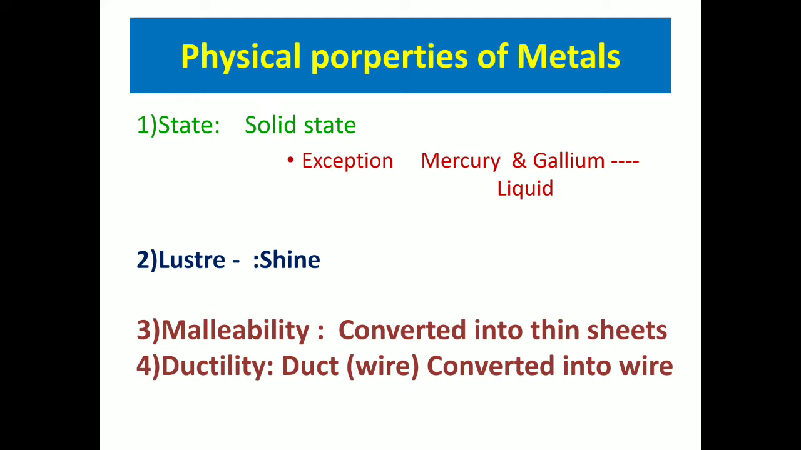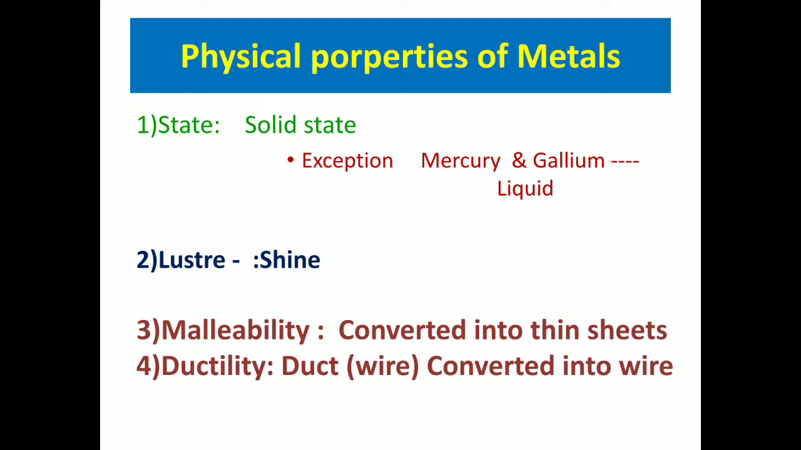So the next property is luster. Luster is shine. All the metals have a shine. Even if they become a little bit dull, if you scrub them, the shine returns again. So metals have luster, we call that shine. Then the third property is malleability and the fourth property is ductility. These two properties you can remember together.